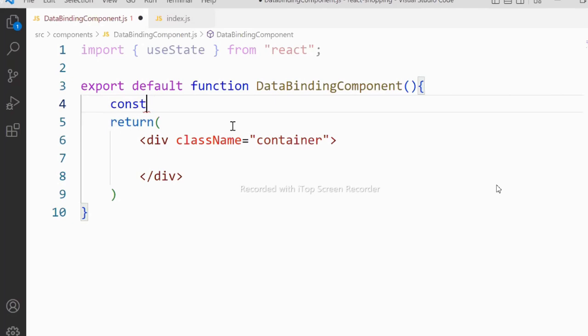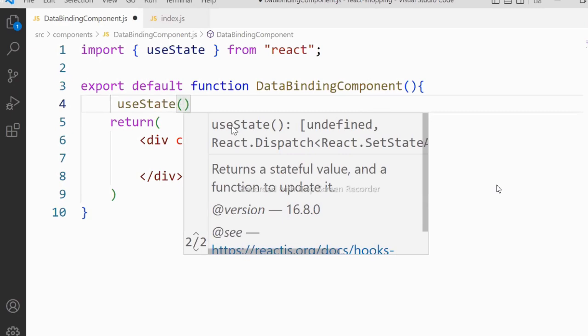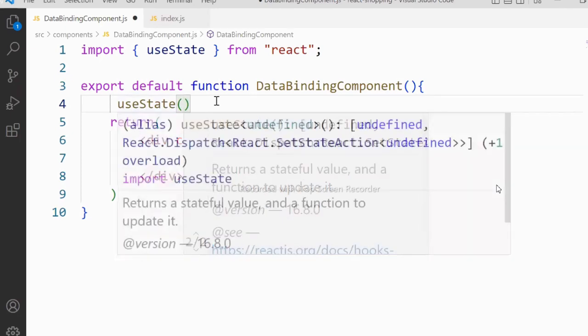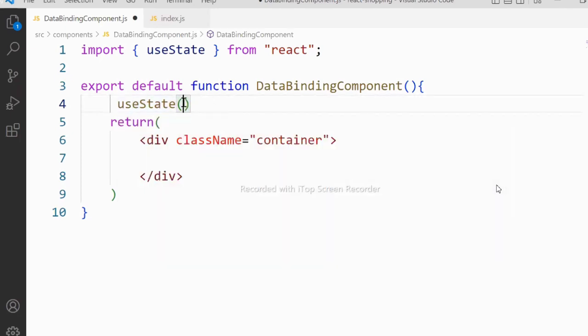So actually the point is simple. useState is a method. This method will tell what kind of data you want to store in memory. That means it is allocating memory. In the memory, you can store any kind of data.